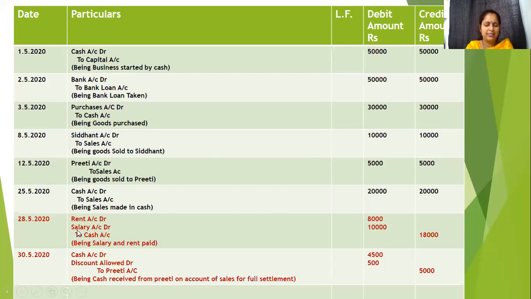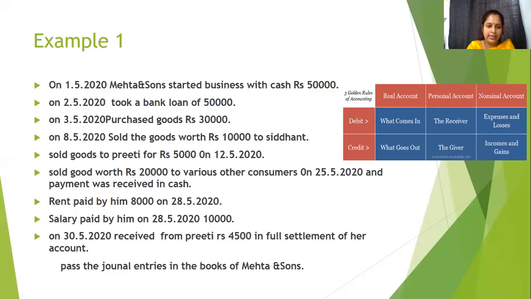You can also write it separately, not a problem. But we wrote it together because cash transaction is happening through rent and through salary which is being paid. So we have made it in a compound entry form of journal entry, right? Similarly, on 30/5/2020 received from Preeti rupees 4,500 in full settlement of her account. Okay, so we have sold certain goods to Preeti, right?